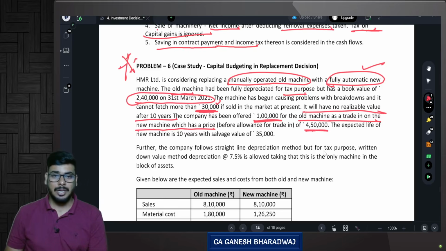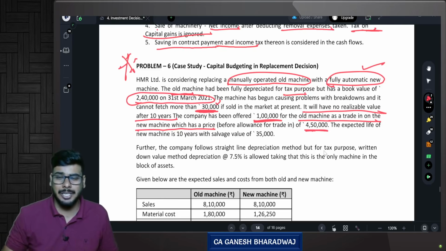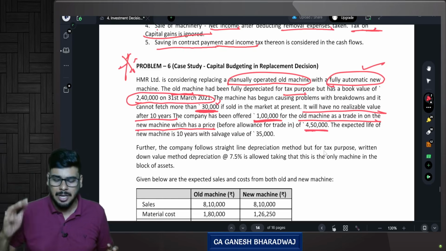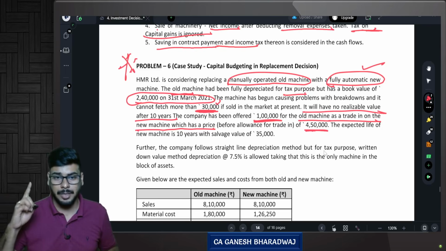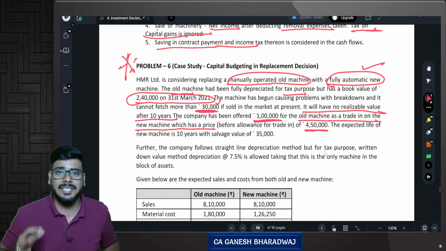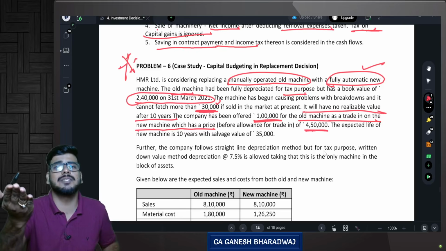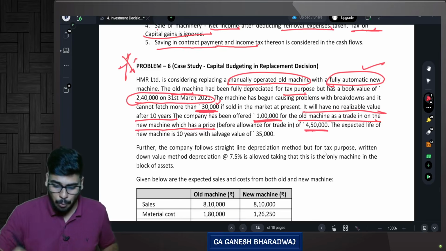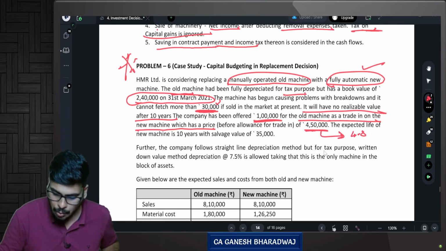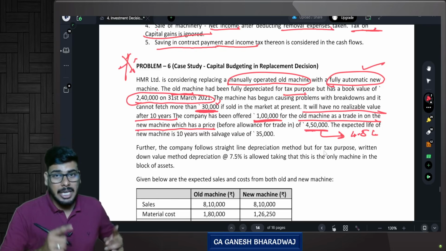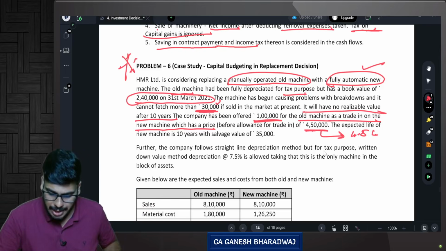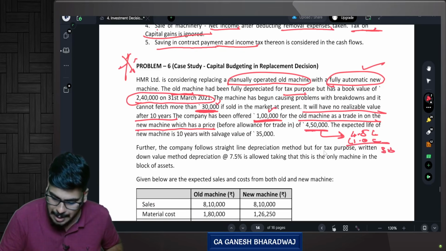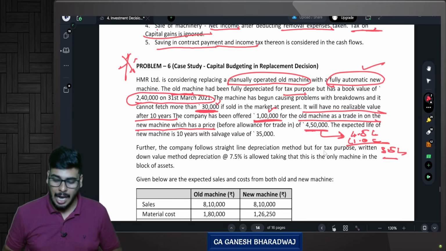That's what they are saying. Now, let's say you are going to a big company to purchase a new machinery. What these guys are saying is, look, we are allowing you an exchange offer. Now, you would have seen this in mobile phones, correct? If you want to buy a new mobile phone, in this example, if you want to buy a new machinery, it will cost 4.5 lakhs. But if you are willing to exchange your old machinery, we will take that old machinery for 1 lakh rupees. It is enough if you pay me 3.5 lakh rupees. This is the meaning of this. Are you clear with this?